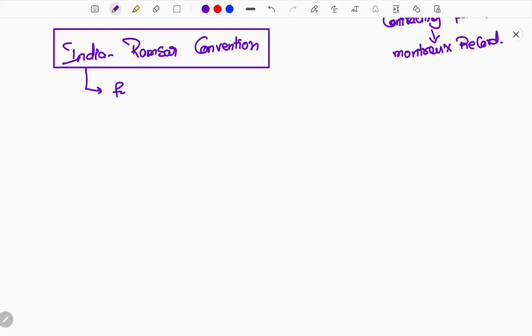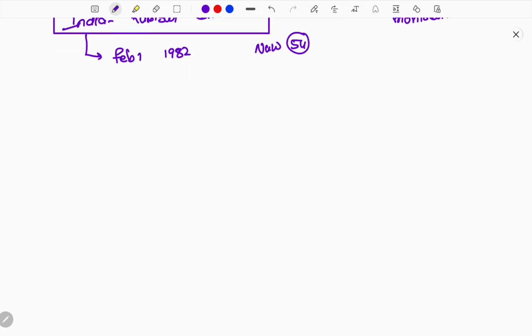India signed the so-called Ramsar Convention on February 1st, 1982. Presently India has exactly 54 Ramsar sites. The highest number of Ramsar sites are located in UP. And the largest Ramsar site in India is Sundarbans.